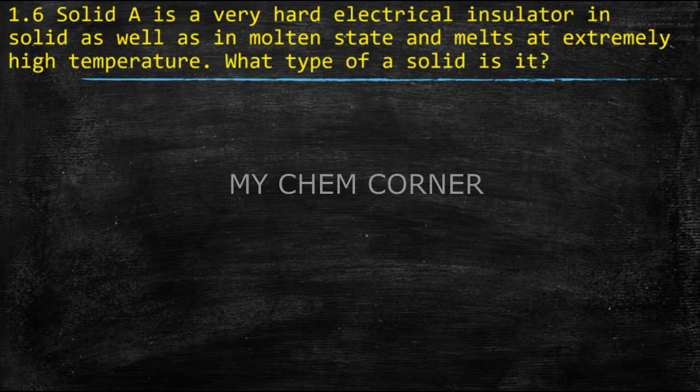Like for example, if you take your cellophane tape and tie the wires with it, it is not going to help conduct electricity. So there are certain materials which are electrical insulators, which means they don't conduct electricity in solid phase, as well as in the molten state, where even at very high temperature it is not going to conduct any electricity. So these are a few properties given to us. From that we need to identify.